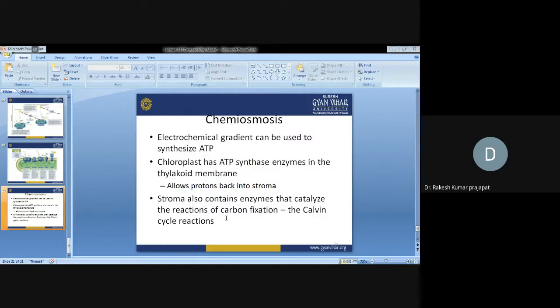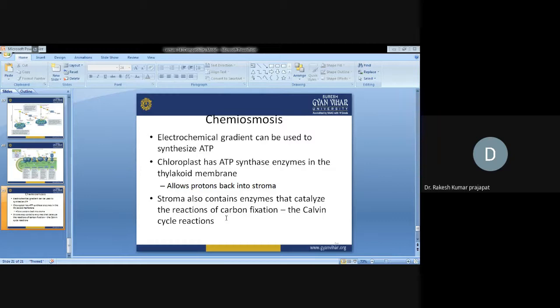Now we talk about how ATP is synthesized in the cell. The electrochemical gradient can be used to synthesize ATP. The chloroplast has the ATP synthase enzyme in the thylakoid membrane, which allows protons back into the stroma.